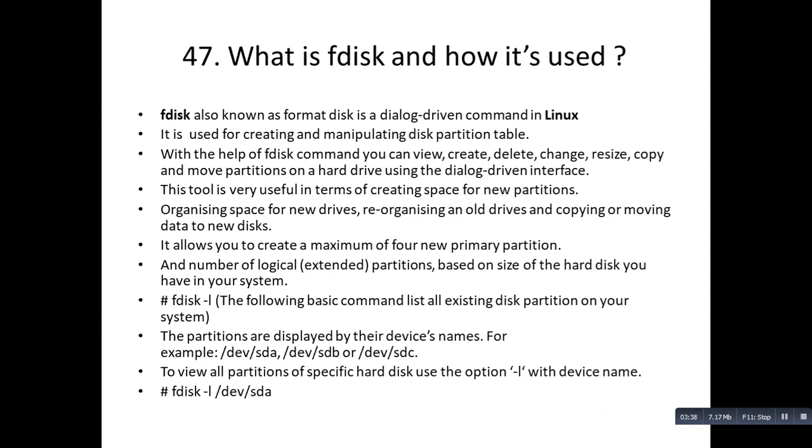With the help of the fdisk -l command, you can view the existing disk partitions on your system. The partitions are displayed by their device name, for example /dev/sda, sdb or sdc. These are nothing but the drives. To view all partitions of a specific hard disk, use -l, that is the list option, with the device name. Guys, just keep in mind that all these questions and answers are interview based. I'll be creating videos on each specific topic with practical, where I'll be creating a partition on the hard drive using the fdisk command. So don't worry.